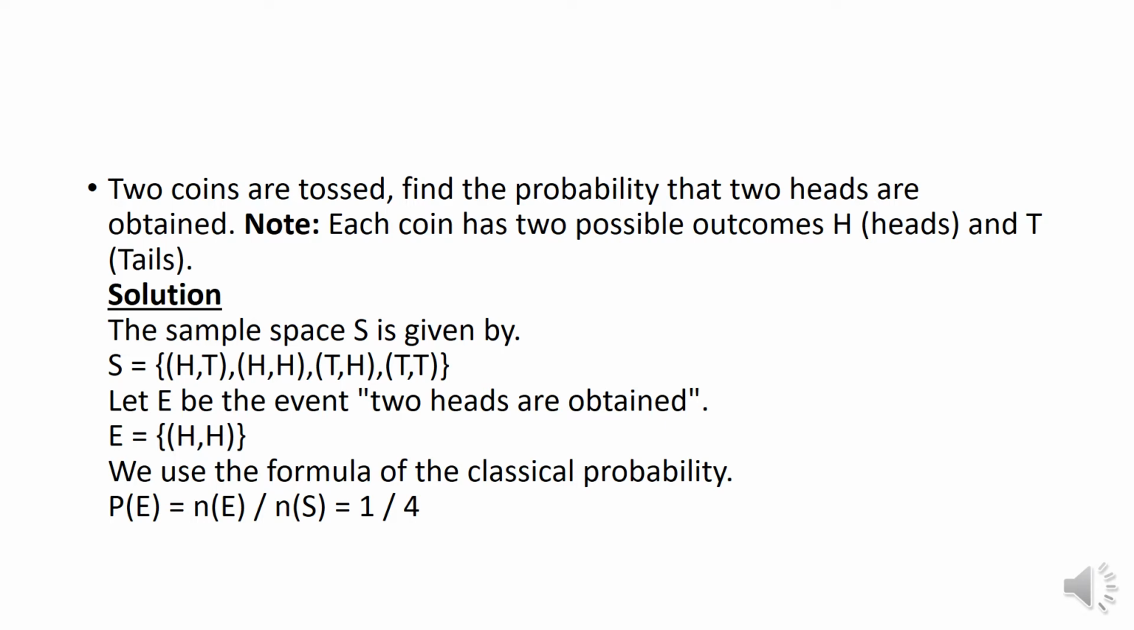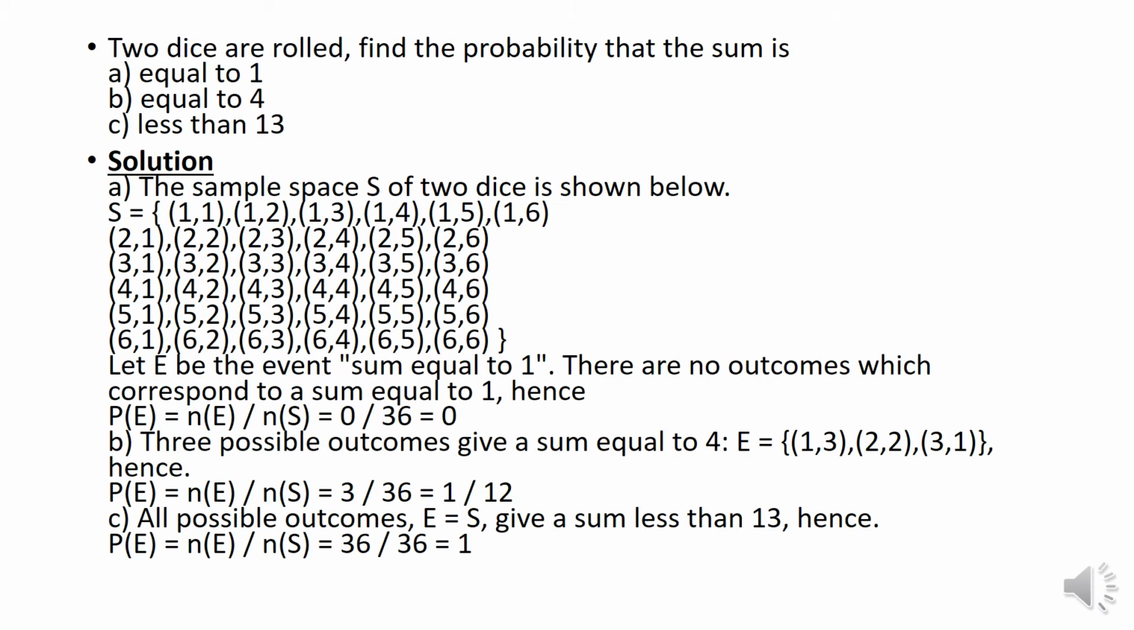Now what is it they have asked in the question? Find the probability that 2 heads are there. The only outcome where there are 2 heads in the sample space above is 1. So applying the formula, the favorable number of events, that is 1, divided by the total number of events, that is 4. Probability of getting 2 heads is 1 by 4. Now let us see with the dice.